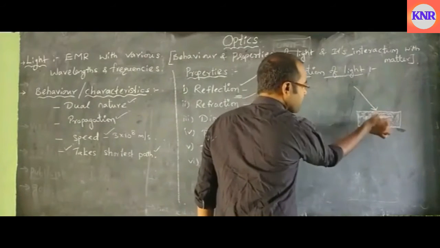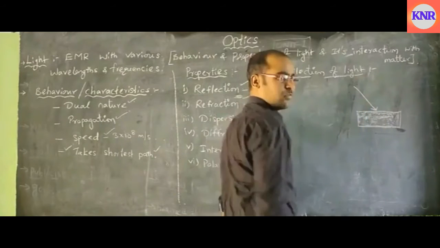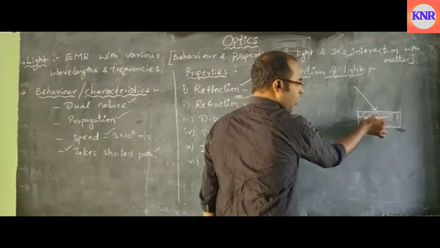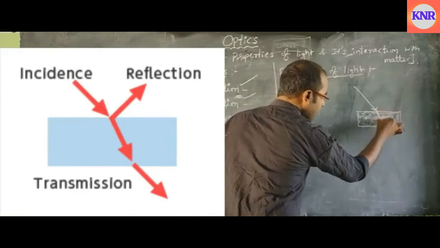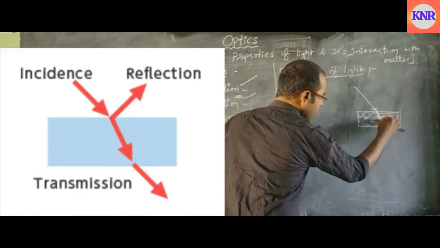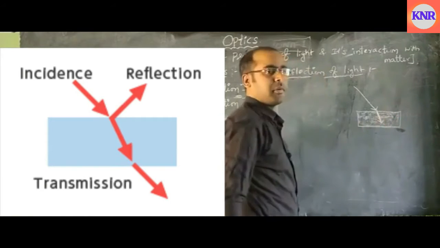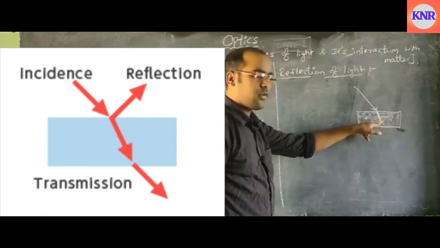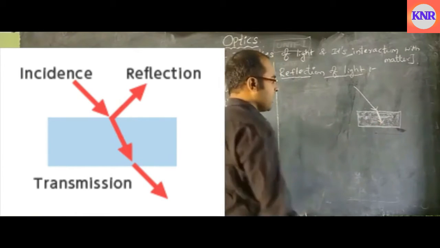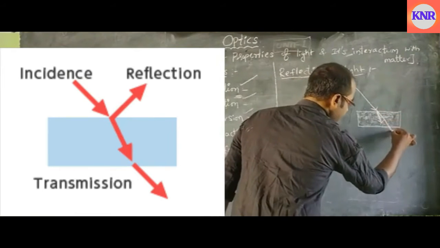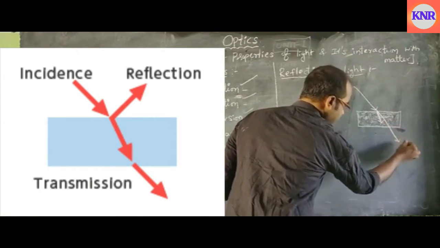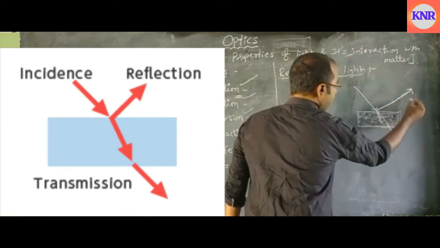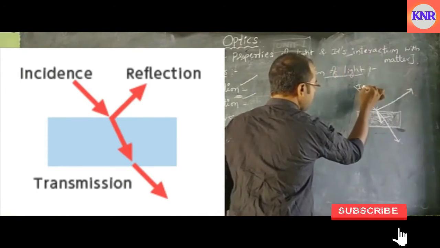So whenever an obstacle comes in the path of the light ray, the light hits the object. Some amount of light enters into the object, that means this light is absorbed by the object. Some amount of light will be transmitted, and some amount of light will be bounced back. So this is the incidence of light.